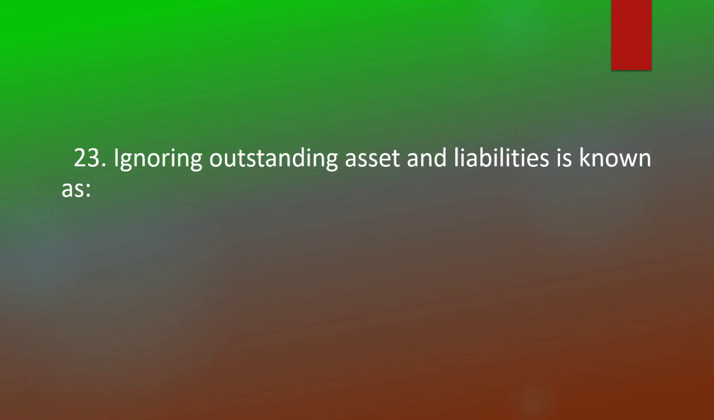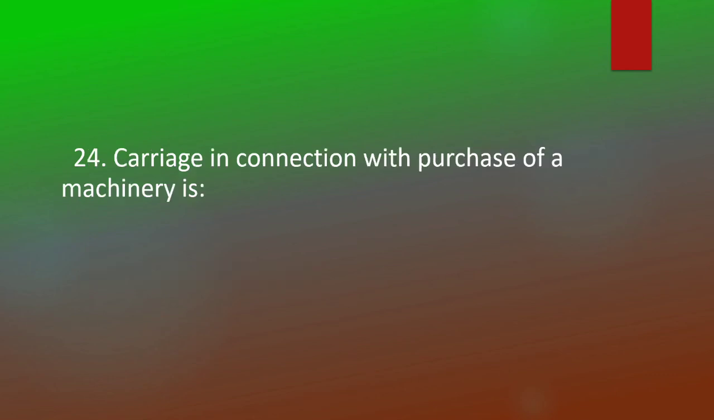Ignoring outstanding assets and liabilities is known as error of omission. Carriage in connection with purchase of machinery is capital expenditure.